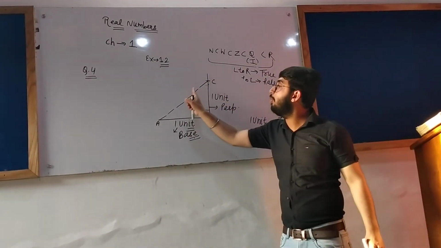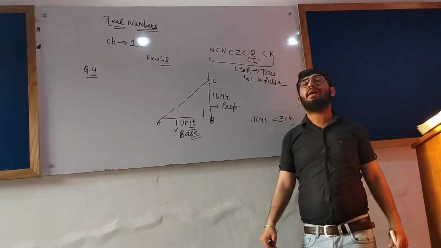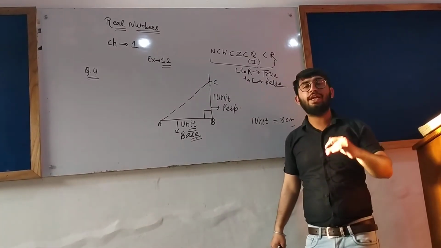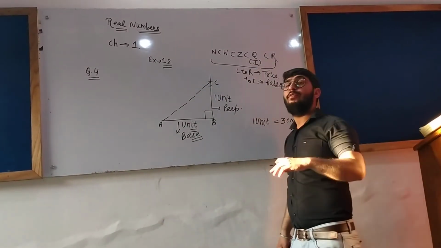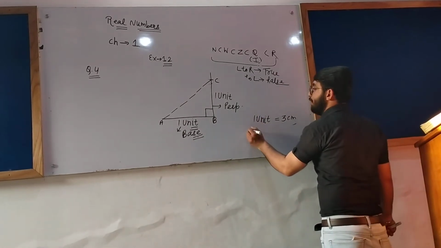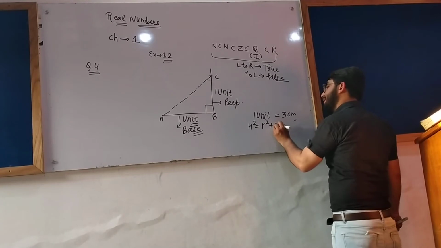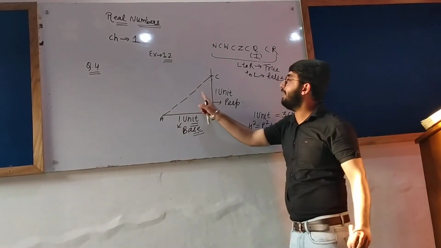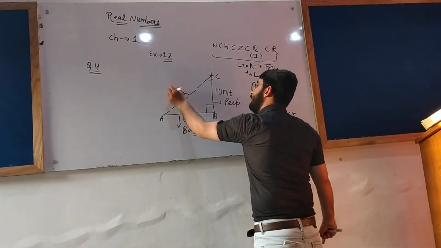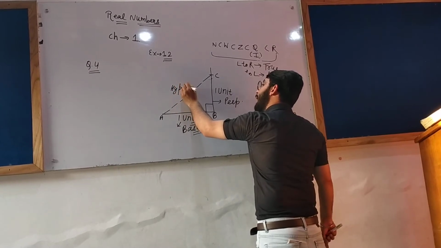This is a right angle triangle. This is the longest side, and in the right angle triangle, we can apply the Pythagoras theorem. Pythagoras theorem says that h square equals p square plus b square. The longest side in any right angle triangle is called the hypotenuse.